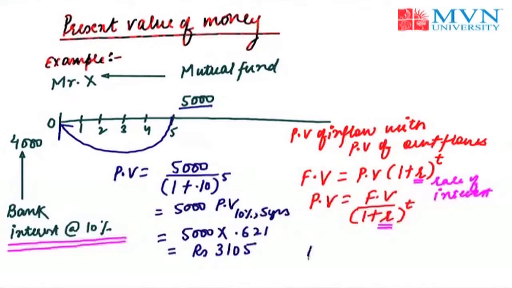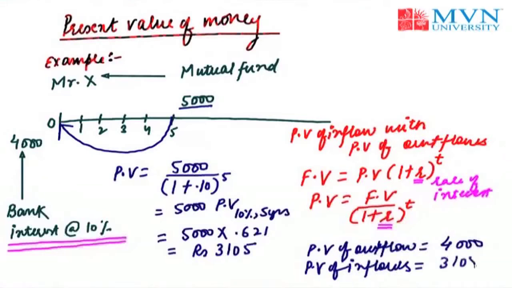He had made an outflow. Here the outflow of money was 4,000 and the present value of inflows is 3,105. You can easily see that the present value of inflows is much lesser than the present value of outflows. That's why this investment is not good for Mr. X, because if he keeps his money in banks, he has a time preference of money of 10%, but the mutual fund will not be able to provide him with the 10%, that is the time preference of money. That's why he need not make his investment in mutual funds. He should go for banks.